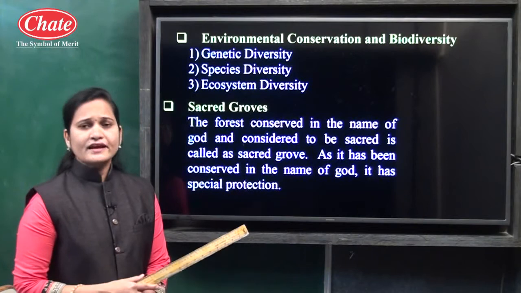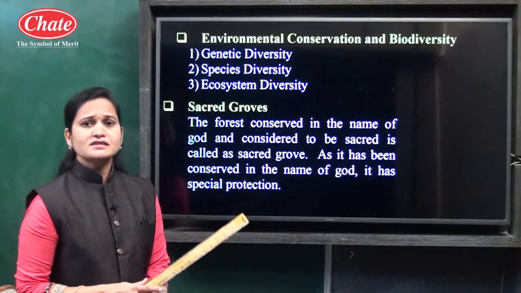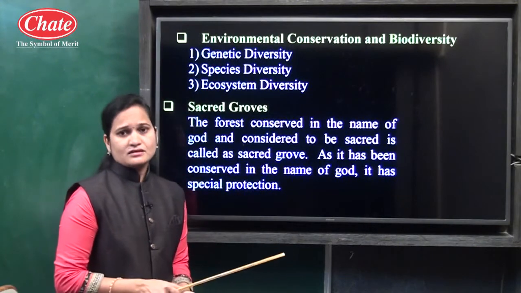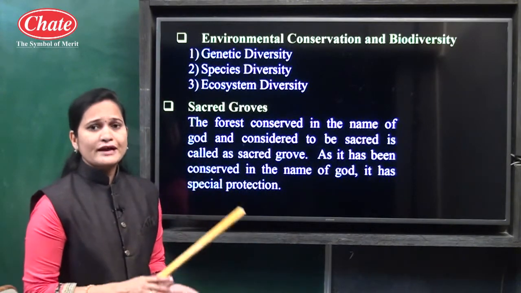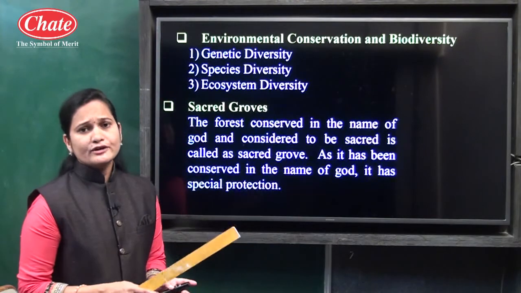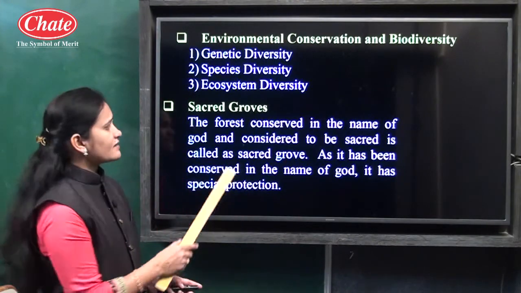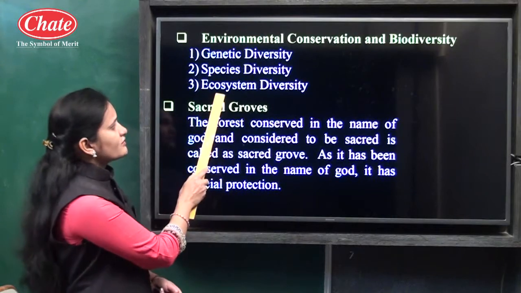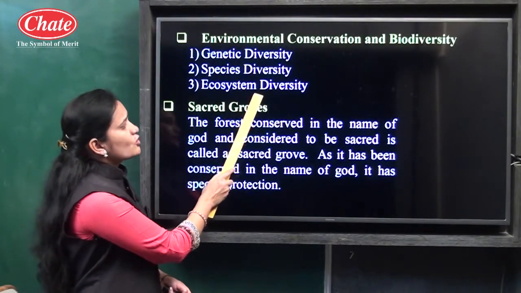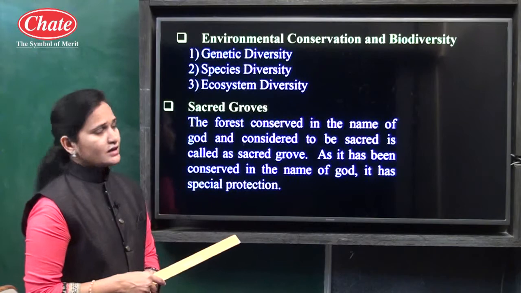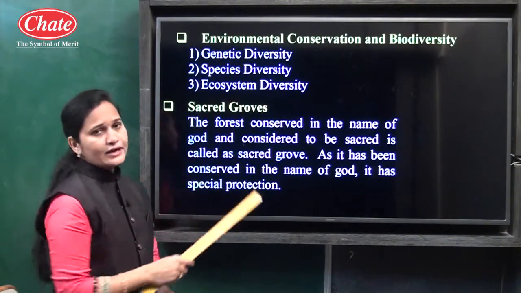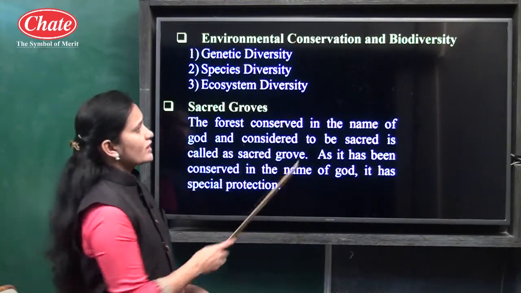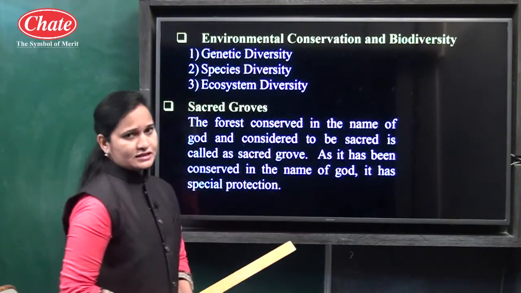Each ecosystem has specific factors, whatever biotic and abiotic factors are present, which are specific to it. So the third diversity is ecosystem diversity. It shows the variety of plant and animal species, so it is known as biodiversity.